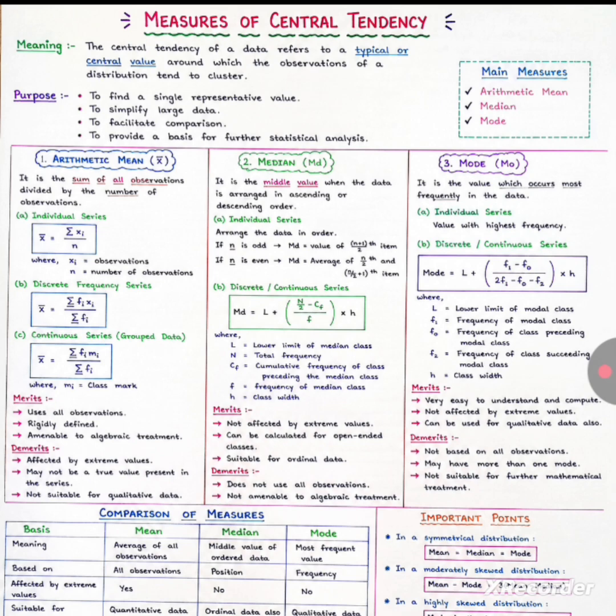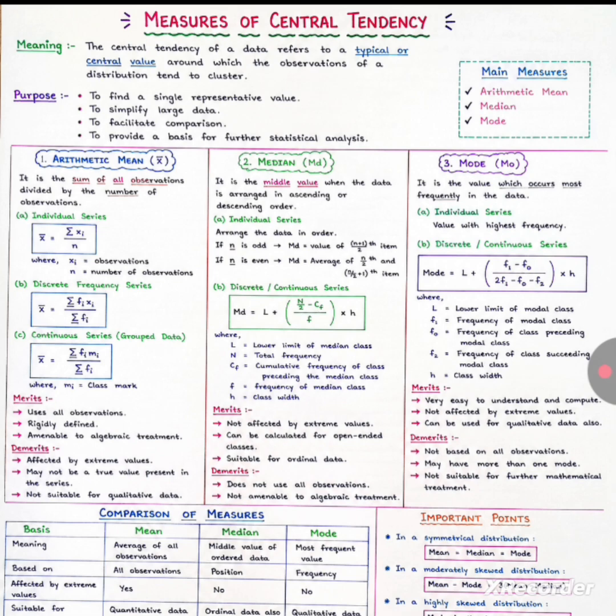of future statistical analysis. Arithmetic mean: it is the sum of all observations divided by the number of observations. Median: it is the middle value when the data is arranged in ascending or descending order. Mode: it is the value which occurs most frequently in the data. Give some few examples and their methods.